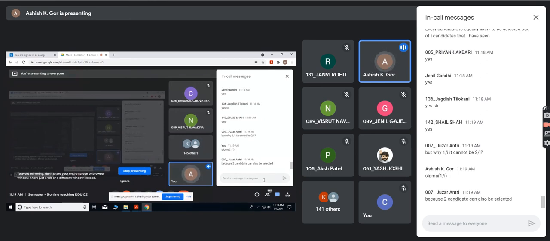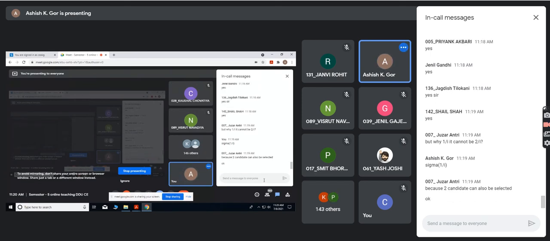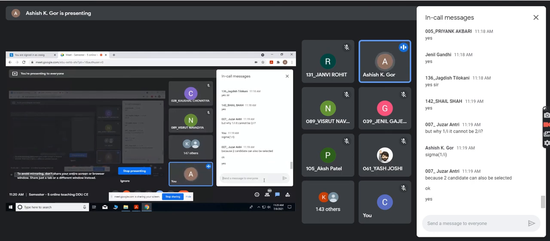The probability of candidate I being selected is 1 upon I, with the reason that out of I, any one is likely to be selected as much as the others. Two candidates can also be selected? No, Zuzar. Remember, our goal is to select one candidate only. Finally, eventually, I want to get one candidate. I hope you are getting it, Zuzar. Clear?